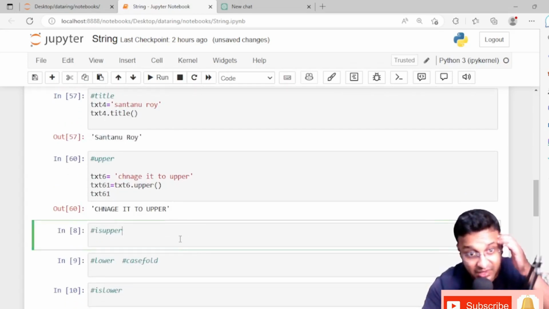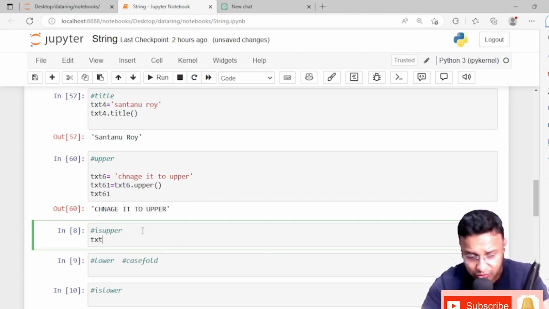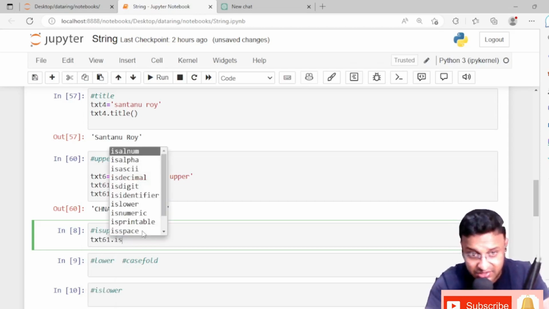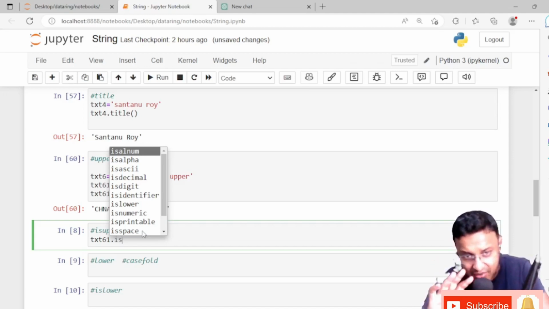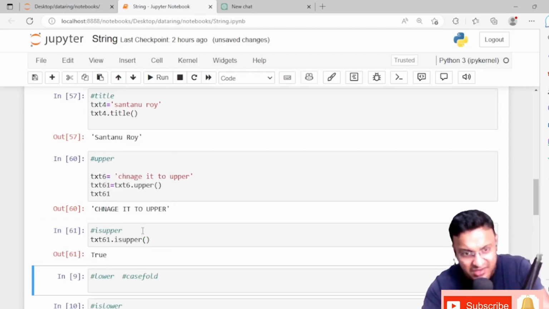Now we need to check whether all the elements in this are in upper or not, right? We'll just check it also. Text 61, that is everything was there in uppercase, is upper. We are asking Python, is all the sentence, all the letters of this sentence in uppercase or not? And it's saying, yeah, everything is in uppercase. It's true, man. Everything is true.